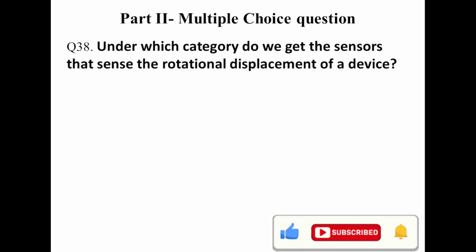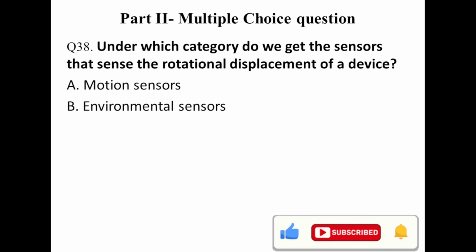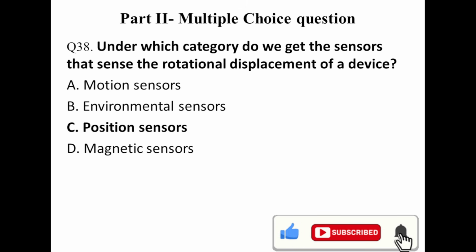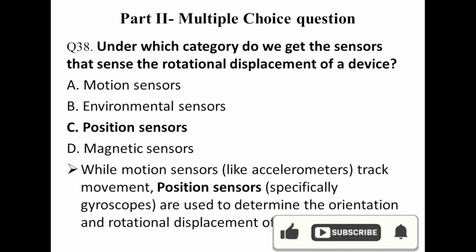Question number 38. Under which category do we get the sensor that senses rotational displacement of a device? Rotational. Motion sensor, environmental sensor, magnetic sensor. It's a position sensor. We are changing the position when we rotate the device. While a motion sensor is about the accelerometer, tracking the movement, a position sensor specifically determines the orientation or rotation of the device. So the answer is C.